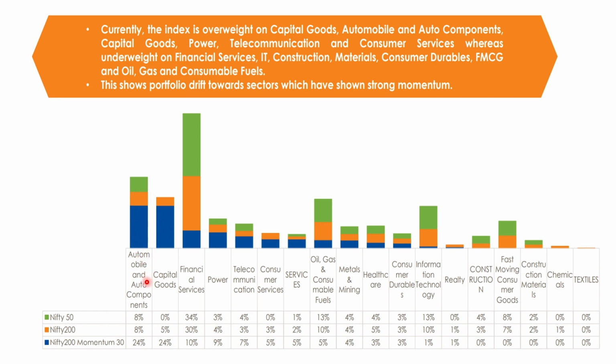If you see, at present there is a fairly large overweight in capital goods, automobile and auto components. For Nifty 50 it is only 8%, but since momentum is there for the auto stocks, this indicator has 24% of the weightage. Similarly for capital goods, Nifty 50 has 0%, Nifty 200 has 5%, but here in the momentum indicator it has 24% of weightage. So this helps it to outperform compared to Nifty 50 or Nifty 200.